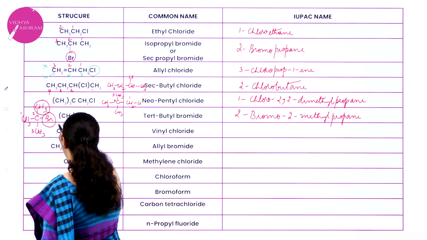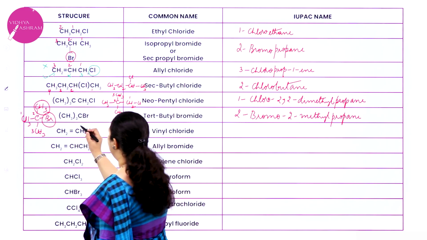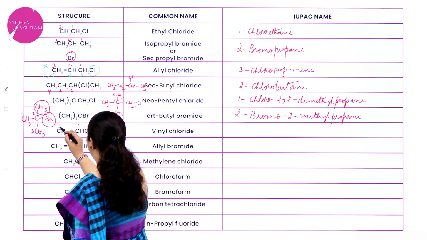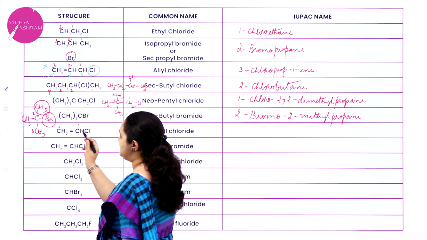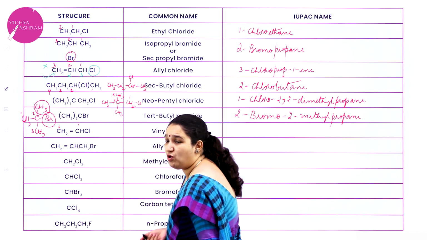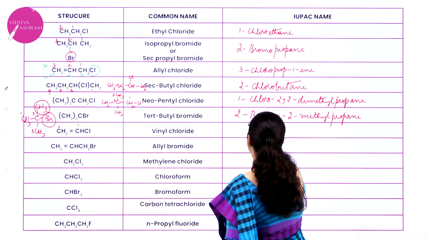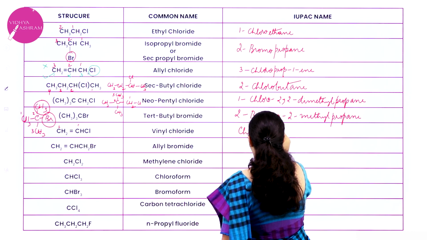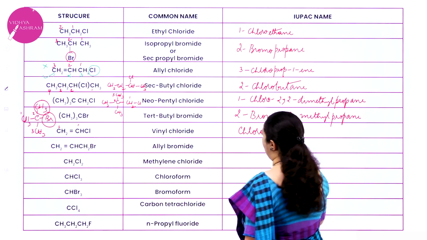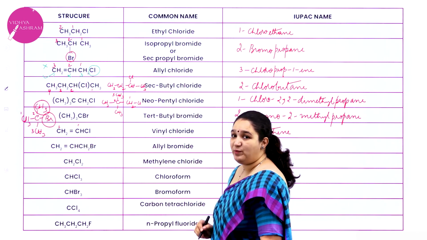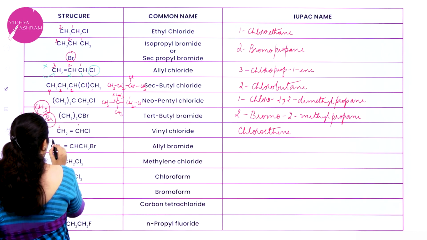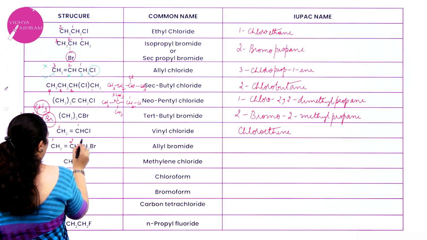Next one, 1. So it is 1, 2. It is very simple here. Okay. It is chlorine which is attached to ethene. So it is chloroethene, or 1-chloroethene also I can write. So it is chloroethene. Okay. Or it is, common name is vinyl chloride. Next one, if you see, again I have to take the way of numbering 1, 2, 3.